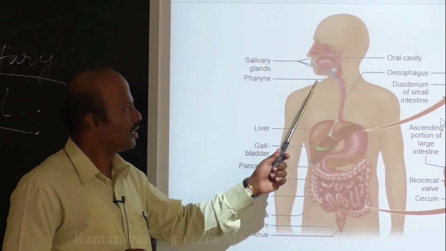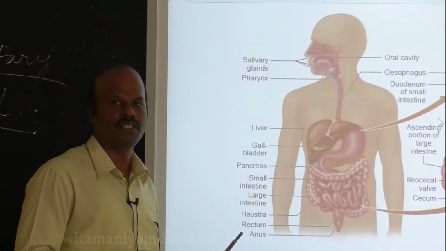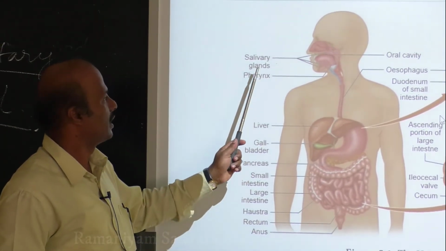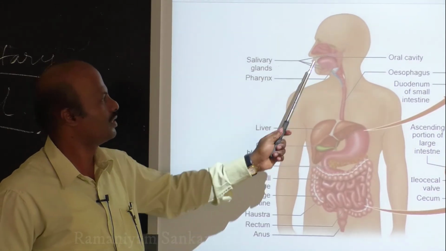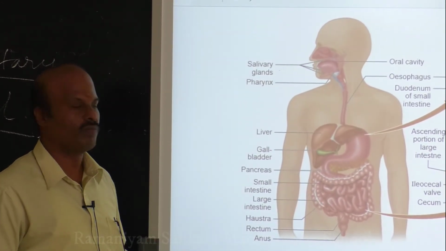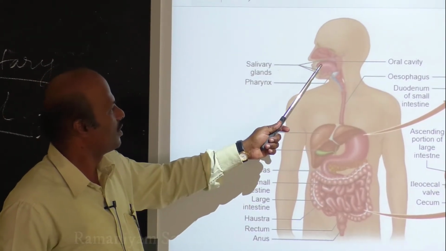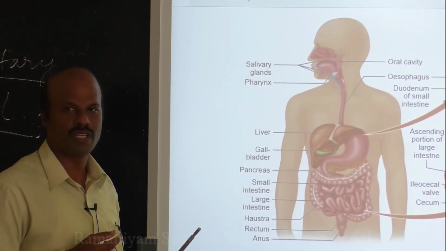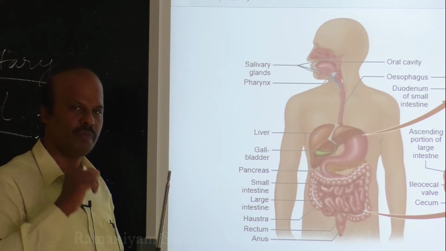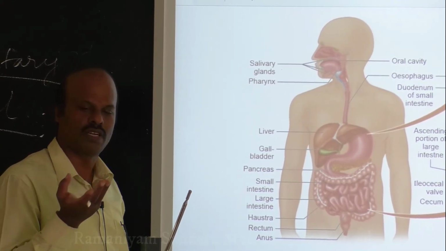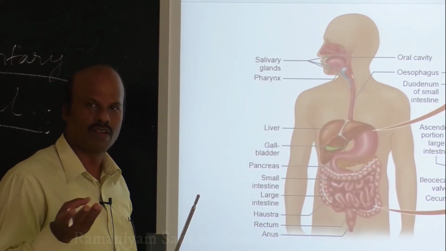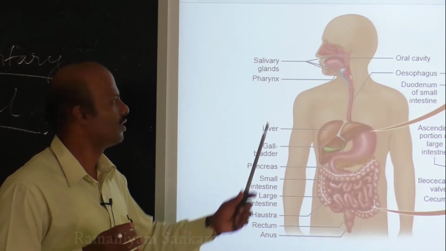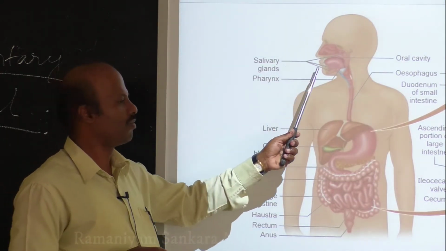Next to that, chemical digestion takes place by the secretion of the enzyme salivary amylase, and it is produced by the salivary glands. So these glands are all present in the buccal cavity. After that, you have one important organ called the tongue. This tongue is used to mix. It will help to swallow, to take in the food, to chew the food, and it helps to mix the saliva with the food. So all these functions are performed by your tongue.